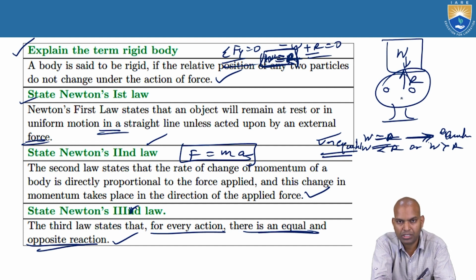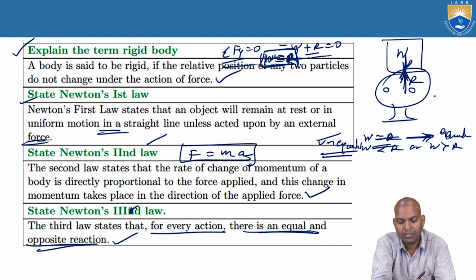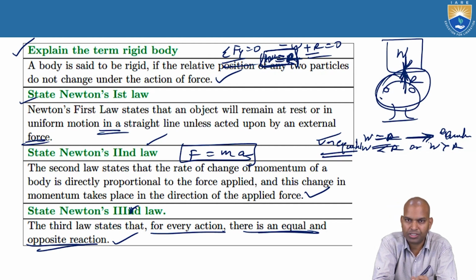That means downward force equals upward reaction force. Both are equal, then it will be in equilibrium. Otherwise, what will happen? When W is more than the reaction, the carrying capacity of the person is not equal to the weight. What will happen? This weight moves downwards, that means you feel more stress.